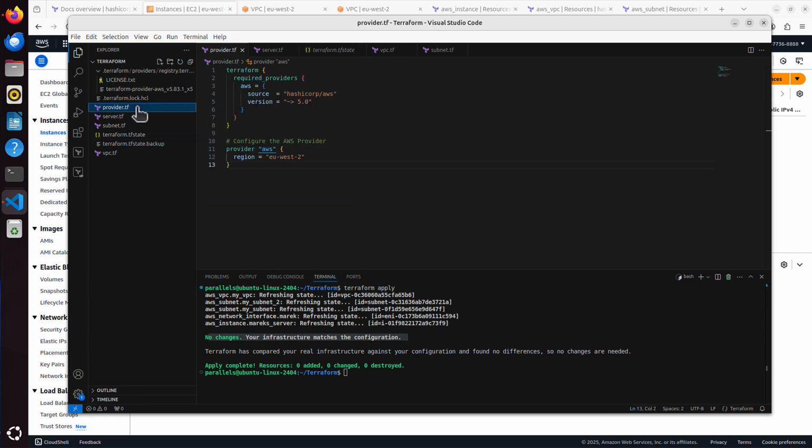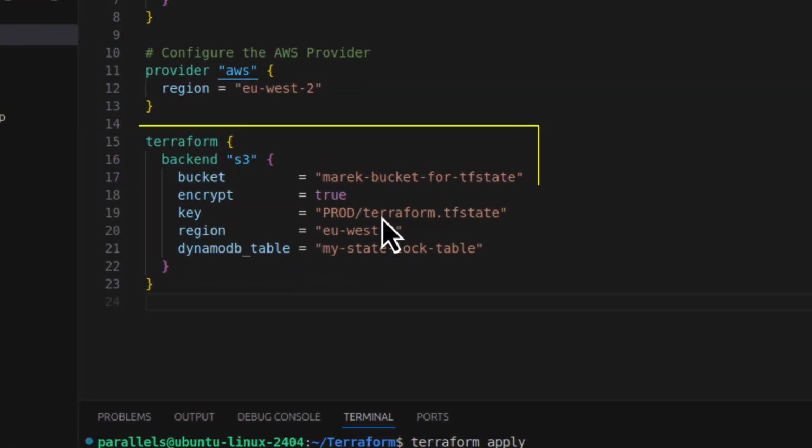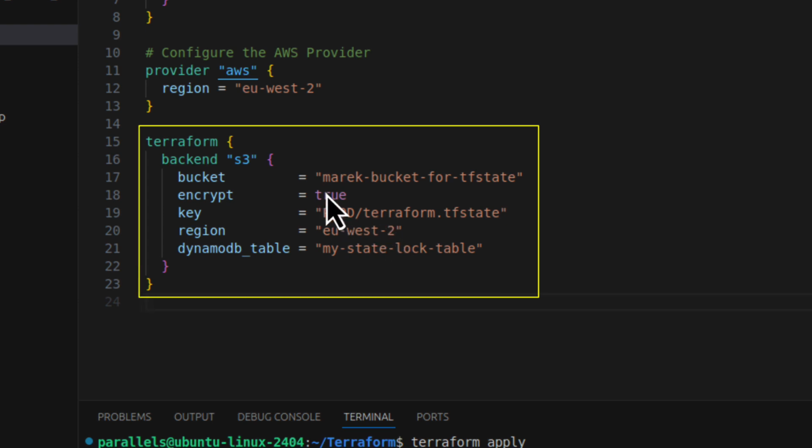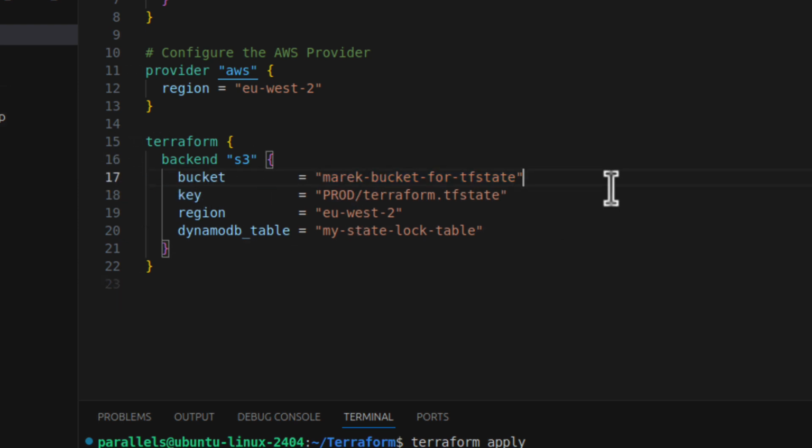We have to have a new segment like terraform backend. We call it s3. It's an S3 bucket within AWS. And this is the bucket name where we want to store our tfstate file. We want to store it encrypted, or you know what, maybe it should be encrypted, but let me remove that for now. We might want to have a look inside that, so I will just remove it, but it should be encrypted basically, yes. In region eu-west-2, because everything else is kept there, so why not?